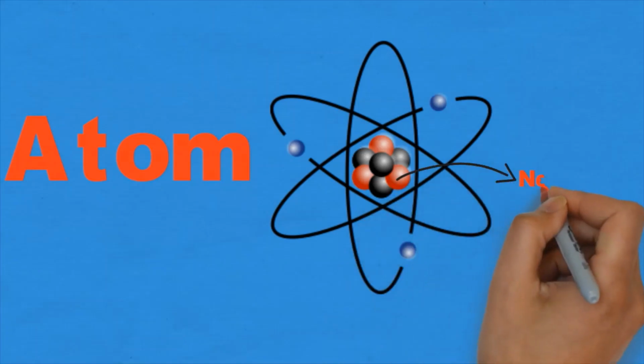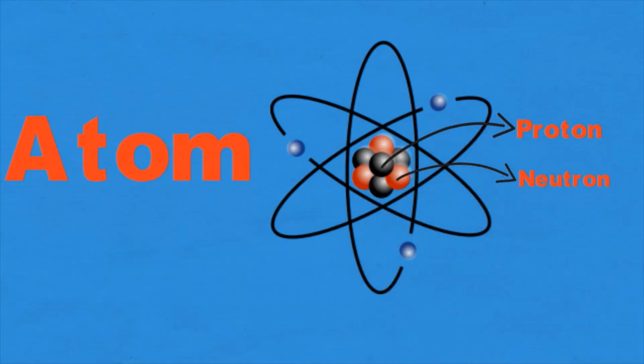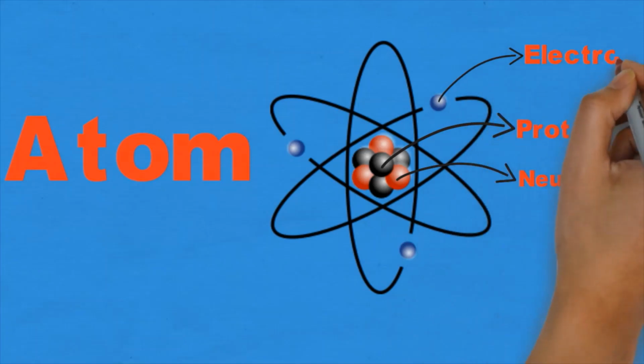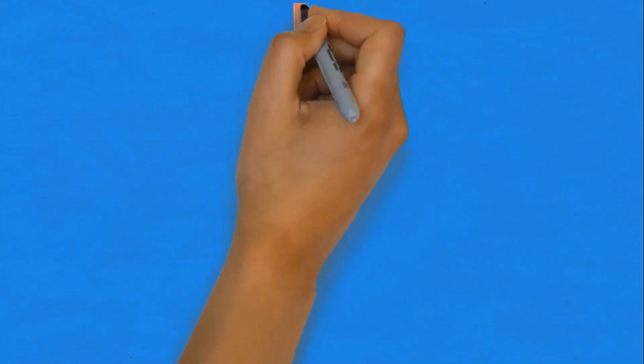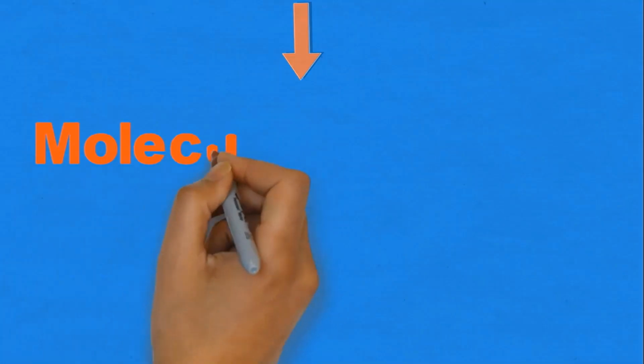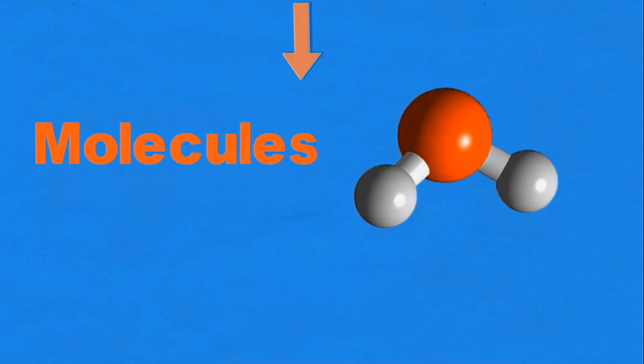The first is the neutron. The second subatomic particle is the proton. Neutron and proton are inside the nucleus, and the third is the electron, which orbits around the nucleus. Now, in organisms, the elements do not occur in isolated form. Rather, the atoms of different elements combine with each other through covalent or ionic bonds to form a stable form, which is called molecules.